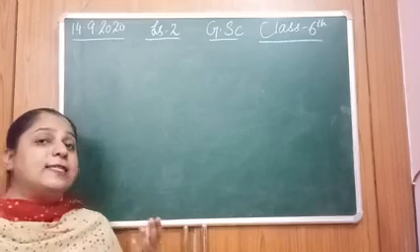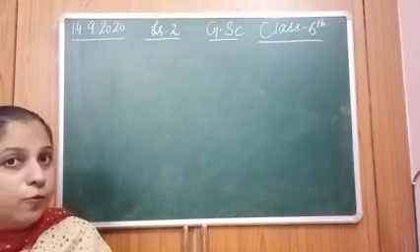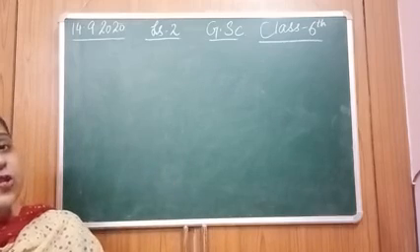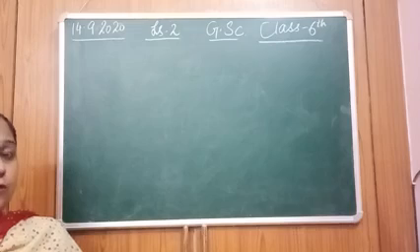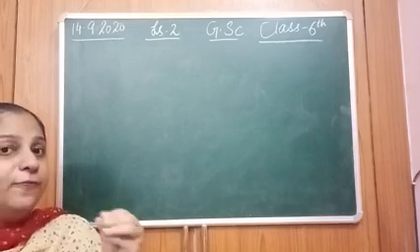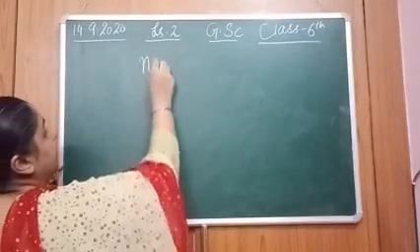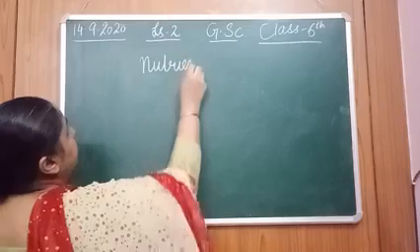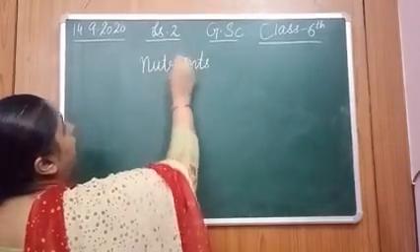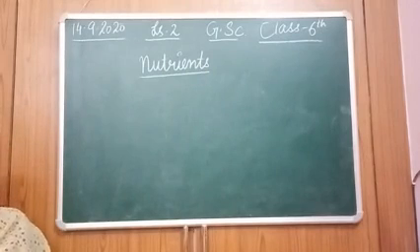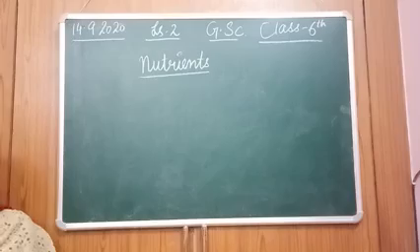Now, what is present in the food that is doing all these things? What are the components of food? Actually, in the food, nutrients are present. Now, what are nutrients?